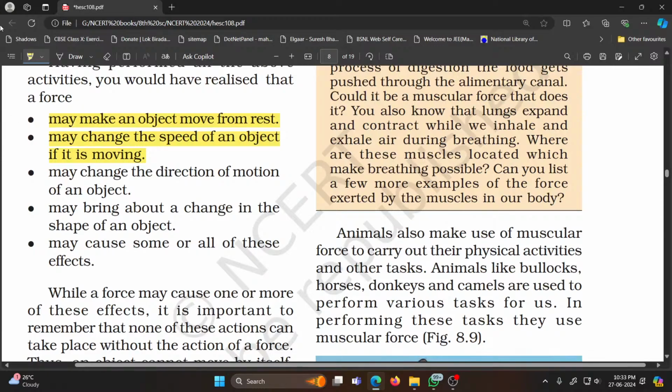Force may change the direction of motion of the object. When you apply the force at an angle to the direction of motion, then the direction of the object will change. Force may bring about change in shape of an object, like the dough we have seen, or inflated balloon we have seen, or a spring. It can bring about a change in shape of an object. Force may cause some of these effects or all of these effects.